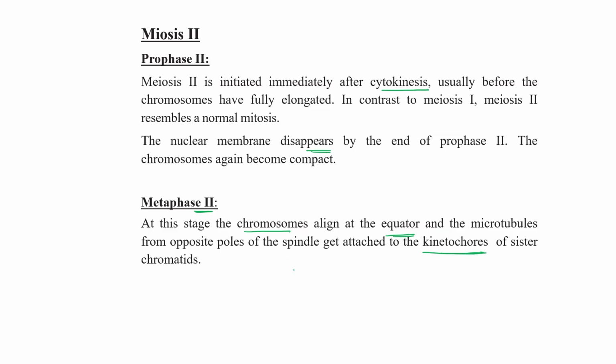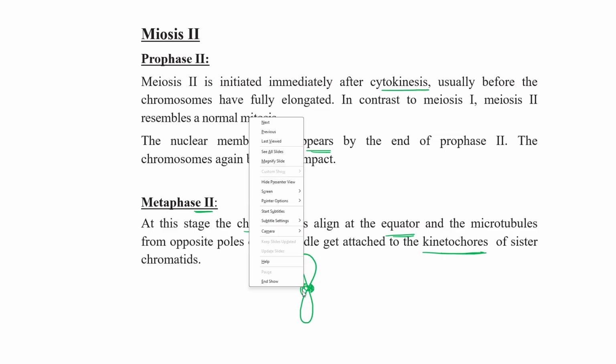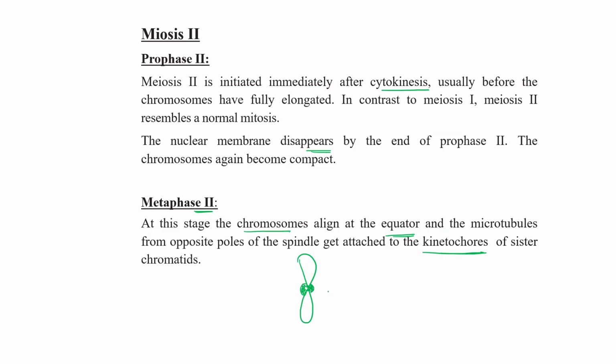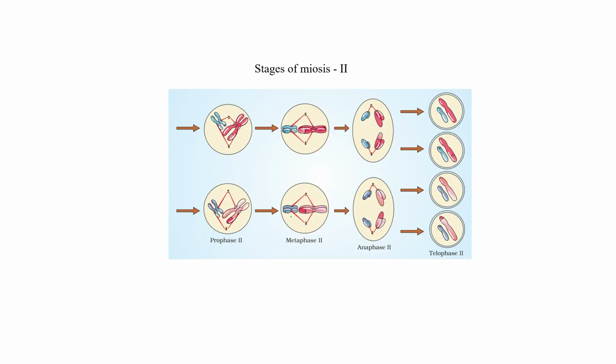Okay, kinetochore is a plate-like structure which is present on the centromere, this kind of plate. This is known as kinetochore. Okay, so the spindle fibers attach to this kinetochore of the sister chromatids. Right. Okay, these are the stages of meiosis 2.